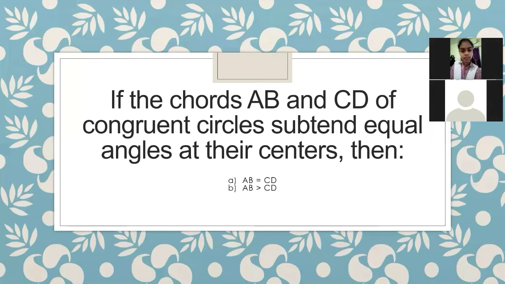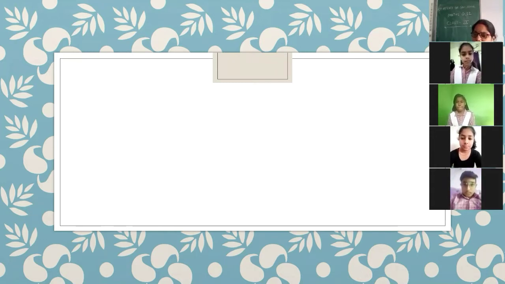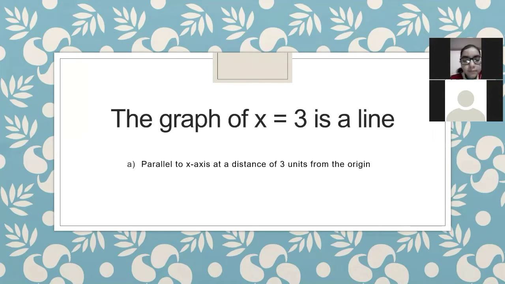Option A. Option A you are saying. Okay, we will check it. So yes, option A is correct one. Yes, Namishka, next question is for you. So our next question is, the graph of x equals 3 is a line. It is parallel to x axis at a distance of 3 units from origin, or it is parallel to y axis at a distance of 3 units from origin. Namishka.